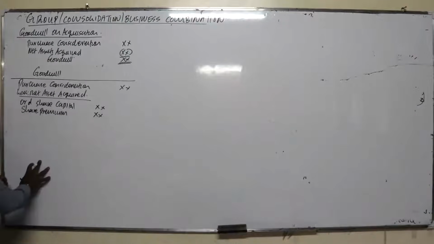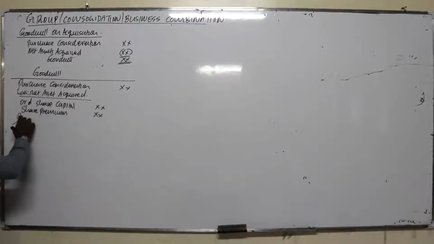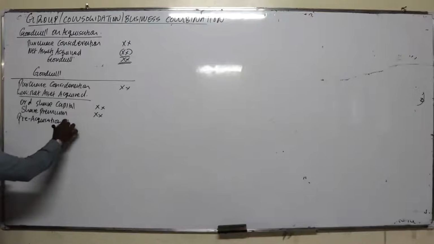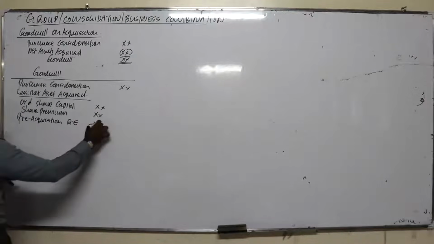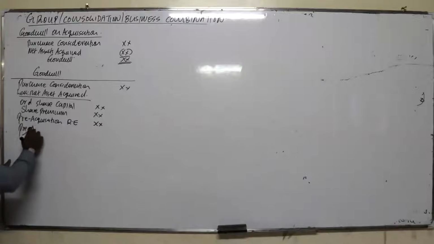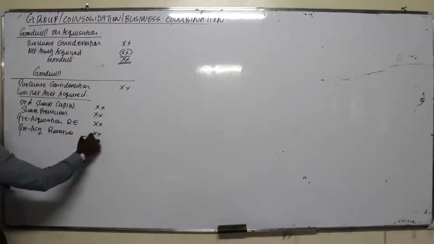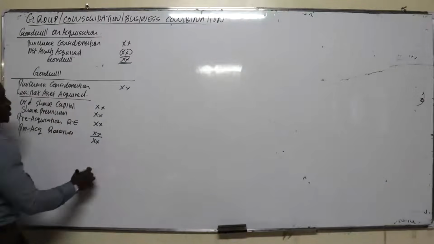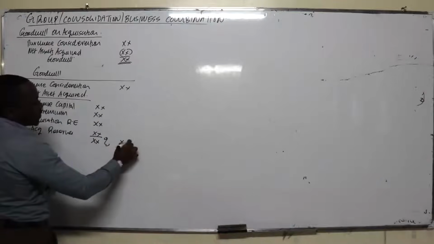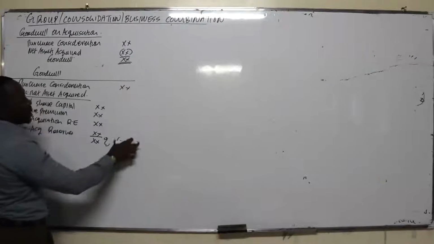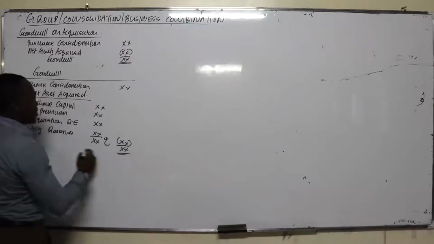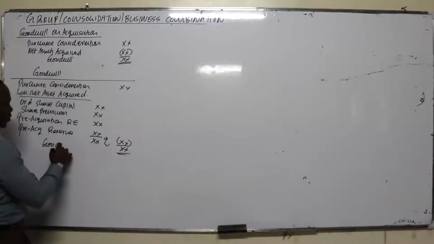But for the reserves, you take the pre-acquisition amounts. How much was the reserve at the date of acquisition? So you take pre-acquisition retained earnings as well as pre-acquisition reserves, and then you get the proportion. The difference between the purchase consideration and the net asset acquired gives rise to goodwill.